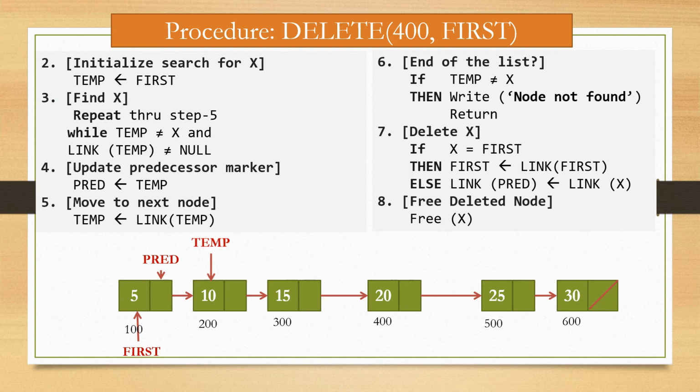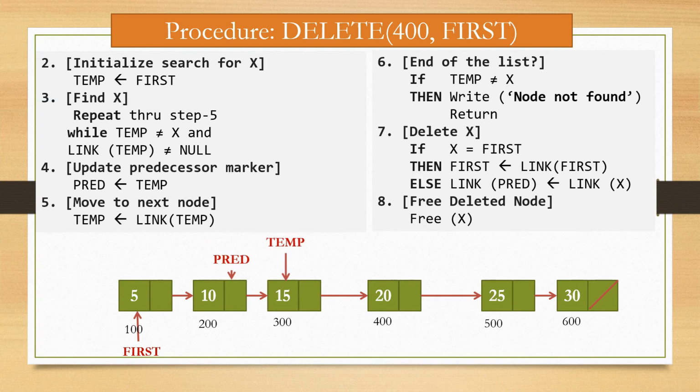Again we have to check temp is not x, right? Because x is equal to 20 and here the node has value 10. So temp is not x and link of temp is not null, right? So we go to the next step, that is temp is assigned to predecessor. So again temp is assigned to predecessor, right? And we move to the next node from link of temp. This is the link of temp assigned to temp, and link of temp is 300. So temp moves to the next node.